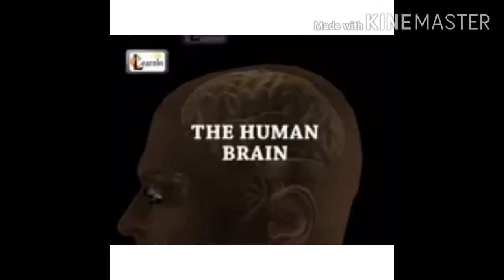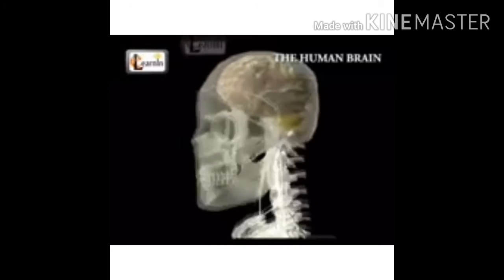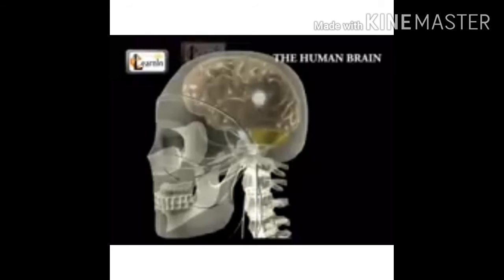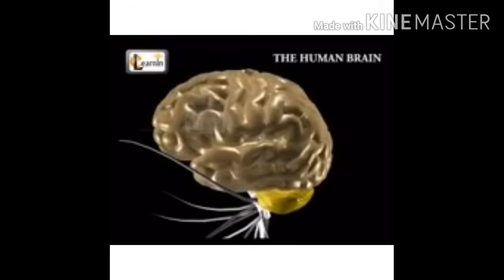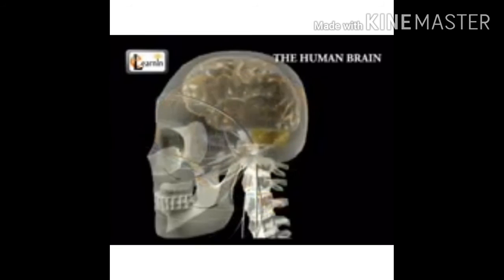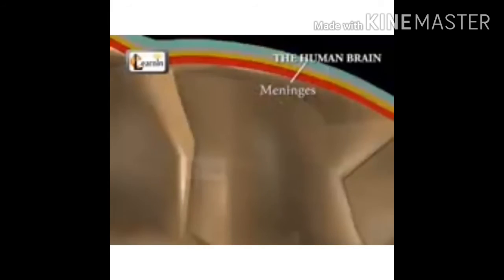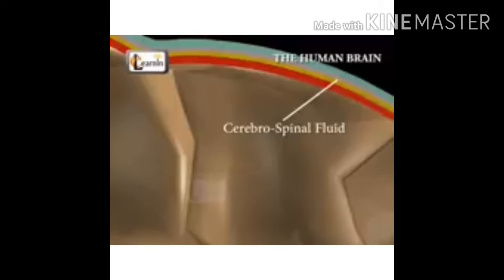The human brain. The human brain controls all the bodily functions and works like a network that releases messages to different parts of the body. An average human brain weighs about 3 pounds. It has many folds and roots which are used for storing and passing information. The brain is protected with the help of the bones of the skull. The meninges are a cushioned layer of membrane, which, along with the cerebrospinal fluid, protect the brain.